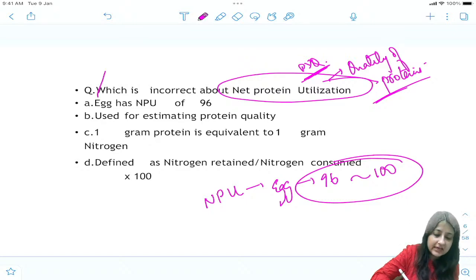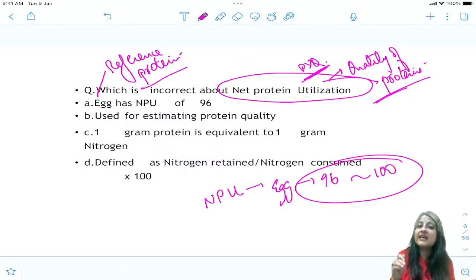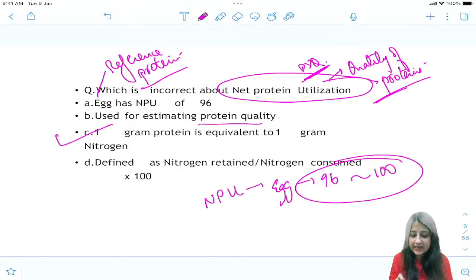हम लोग बोलते हैं ना egg क्या है? Egg is a reference protein. Why? Because number one, it contains all essential amino acids. And also it has maximum net protein utilization. It is used for estimating protein quality, NPU. Yes, 1 gram protein is equivalent to 1 gram nitrogen. This is wrong. NPU is defined as nitrogen retained by nitrogen consumed. Whatever nitrogen we are consuming, out of it how much is retained.